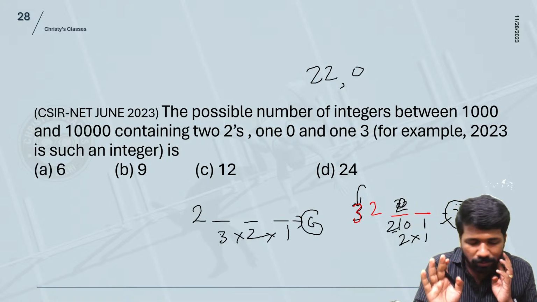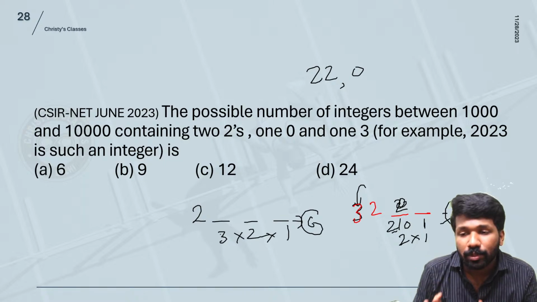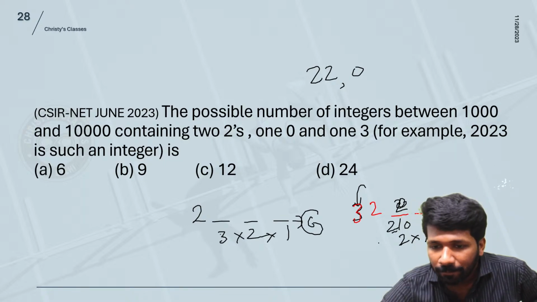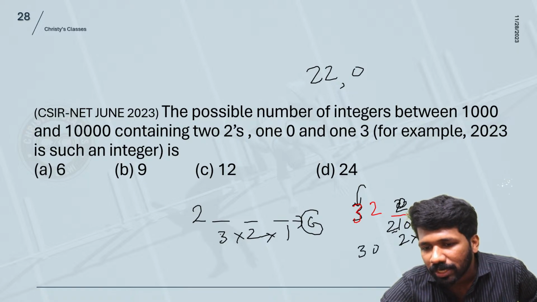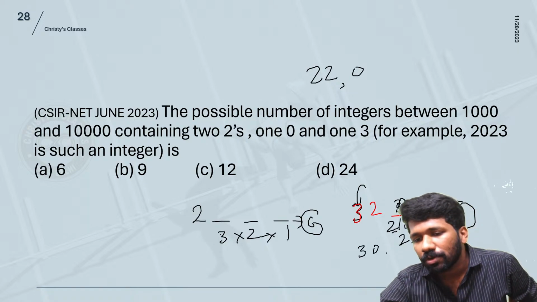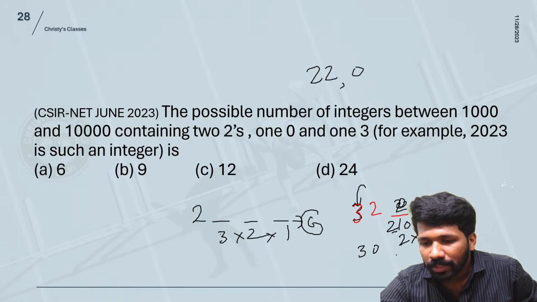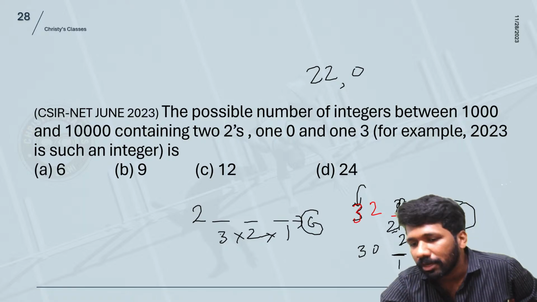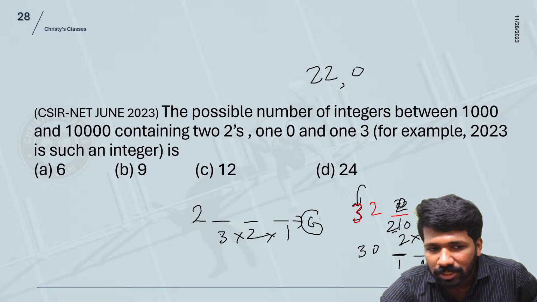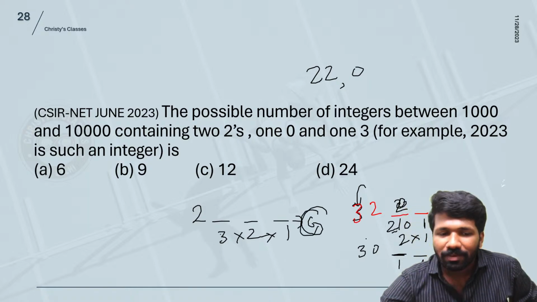I know that this is a little confusing. To avoid confusion, I will just list out the numbers also so that it is clearer. But let us first finish this. So 32 starting, now 30 starting. If it is 30 starting, here it can be either 2 or 2, that means one way only. And here the remaining 2 should be used, that means only one way. So total 6 plus 2 plus 1, 9 ways are there.